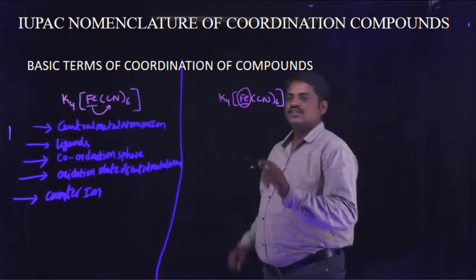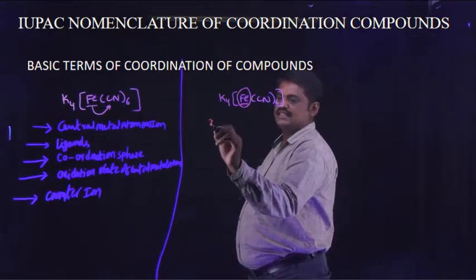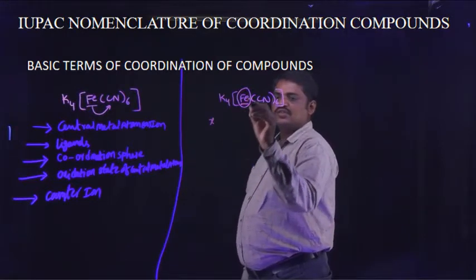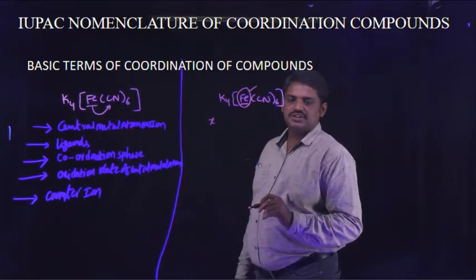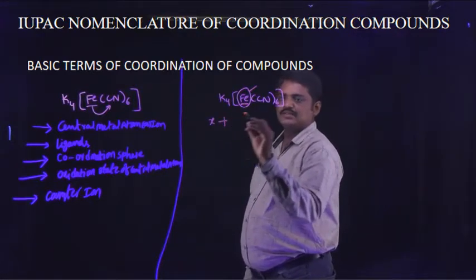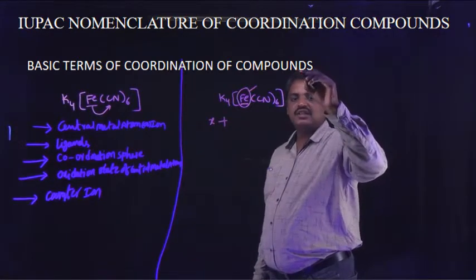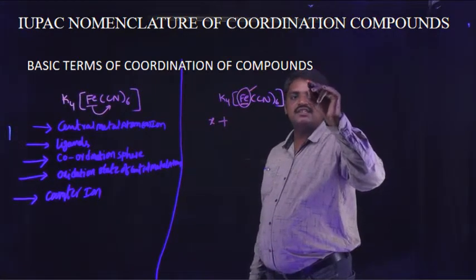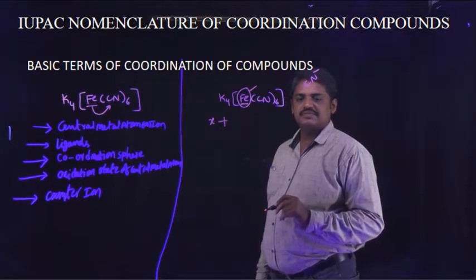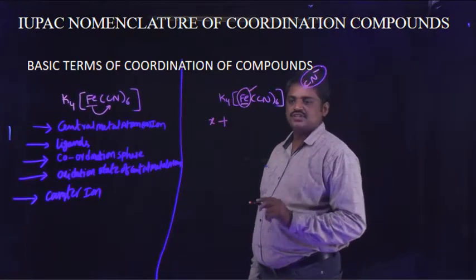This is the central metal atom, denoted as X. To calculate the oxidation state of the central metal atom, first denote it as X, plus 6 cyanide ions. The cyanide ion is CN minus, which means it has a -1 oxidation state.